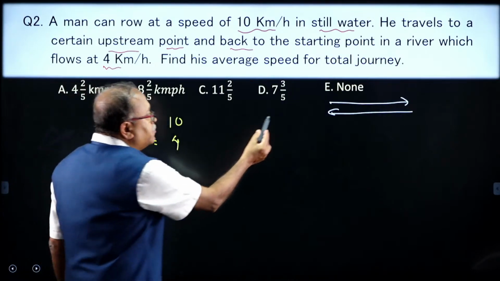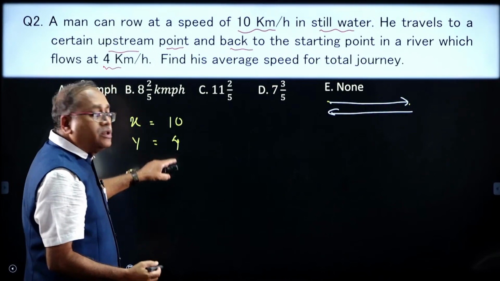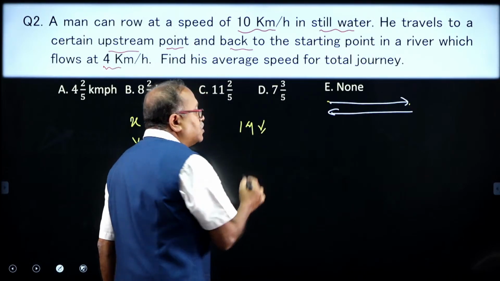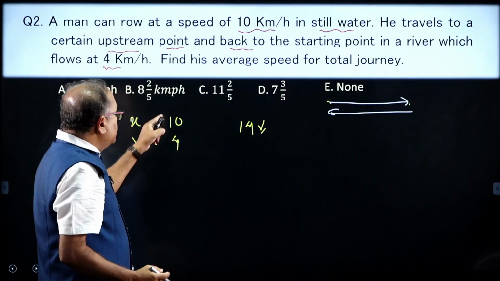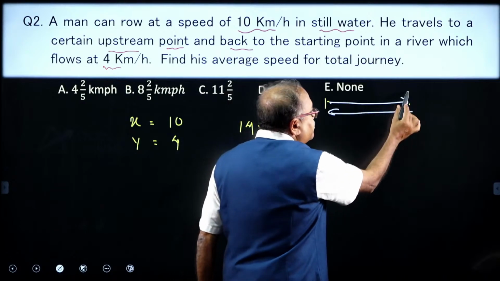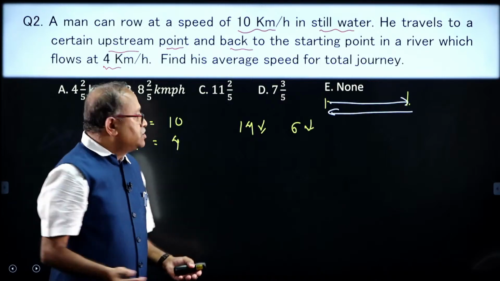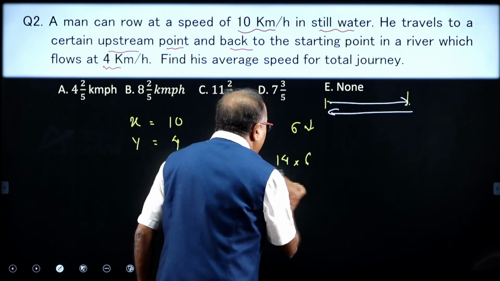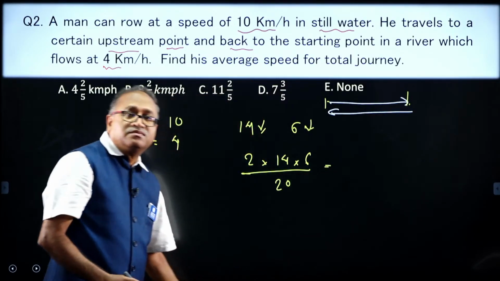While he is moving from one point to another, one side is downstream and the speed will be 10 plus 4, which is 14, that is the downstream speed. When he was coming back, that is 10 minus 4, which is 6 kilometer per hour, and the distance covered is equal. You are asked to find the average speed. So, average speed is 2 into 14 into 6 divided by 14 plus 6, which is 20. That is your answer, my dear friends.